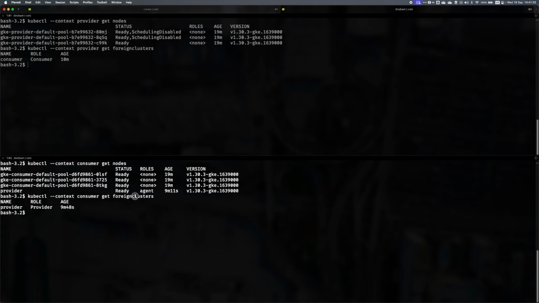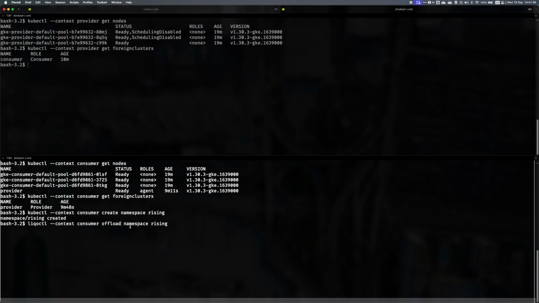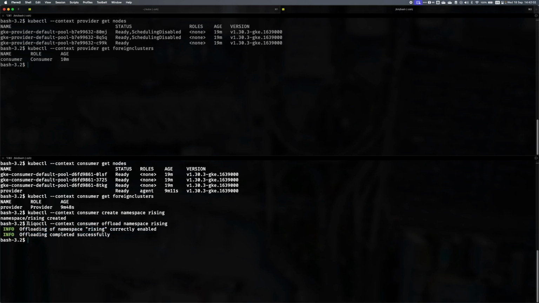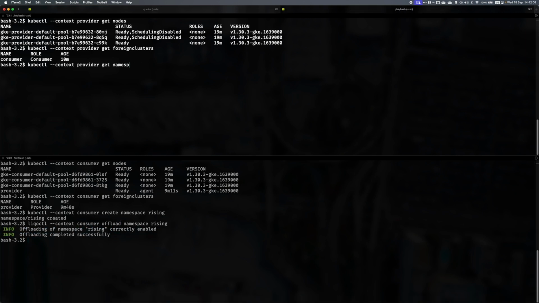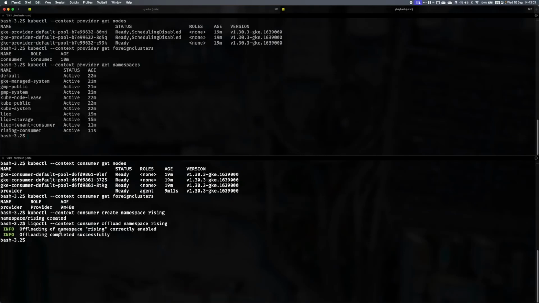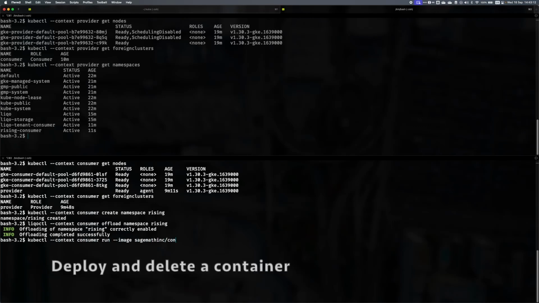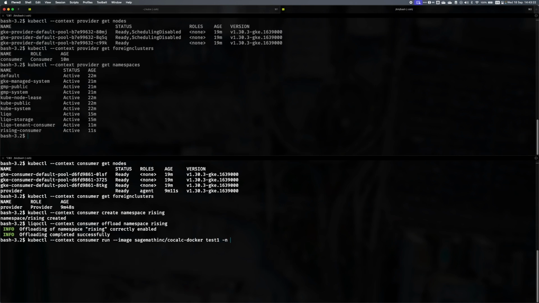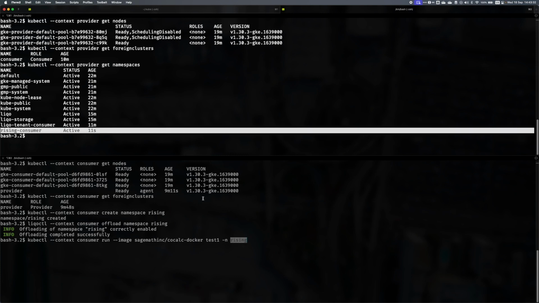First, to start the demo, we need to peer two nodes with Liqo. In our scenario, the upper terminal shows the provider, and the lower one shows the consumer. We are sharing a namespace called Rising and ensuring it is correctly deployed in the provider's node. With this demo, we want to show that even normal behavior can generate a denial of service by instantiating applications and deleting them, possibly repeating this process multiple times.